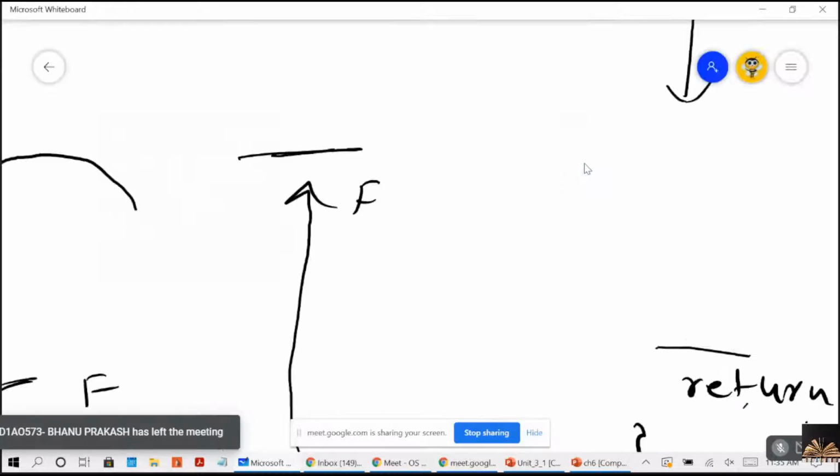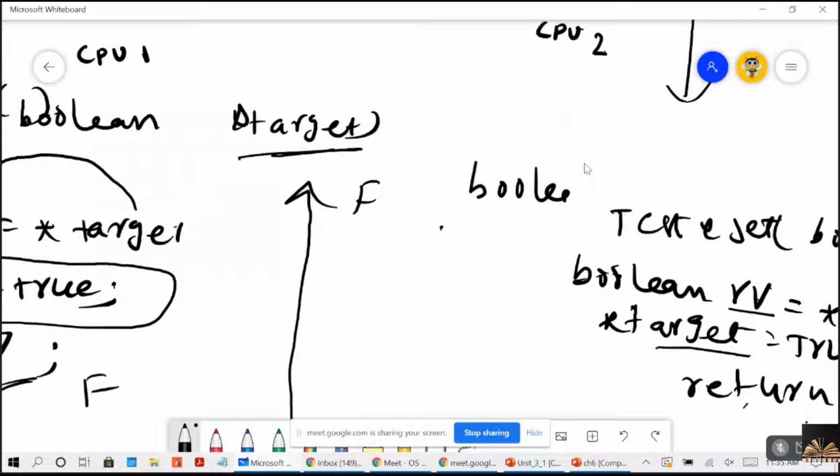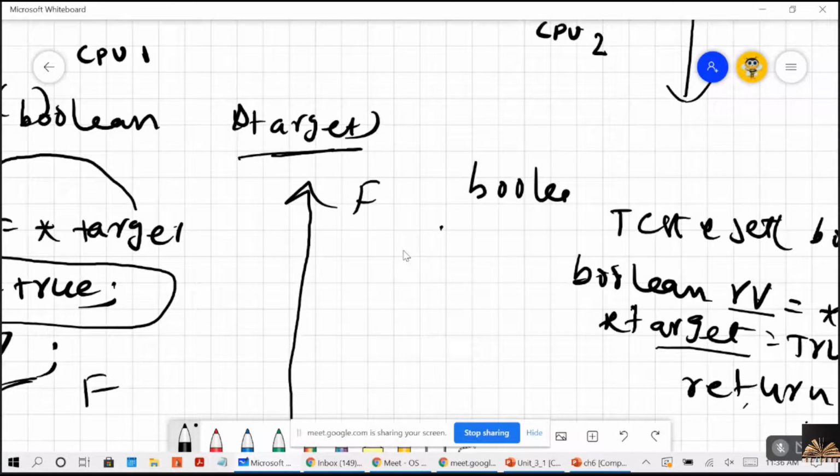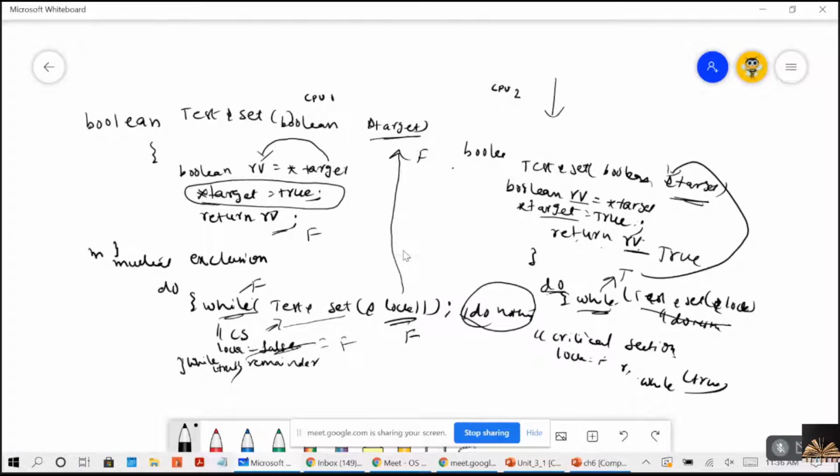So let's consider two processes are trying to execute this. Take the scenario as two processes are trying to execute this scenario. So that is the reason here I kept like this: CPU 1 and CPU 2. Can you able to see this now? CPU 1 and CPU 2.